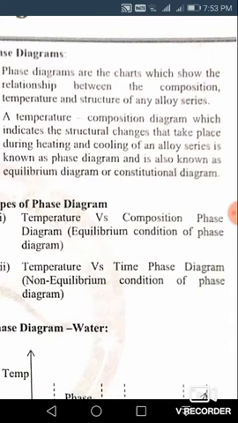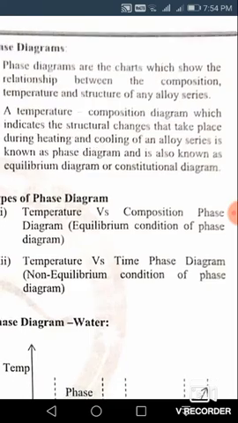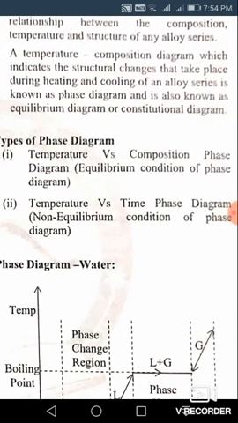So, a temperature-composition diagram which indicates the structural changes that take place during heating and cooling of an alloy series is known as the phase diagram. When you are heating and cooling, what different phase transformations take place? If any diagram tells about that, it is known as the phase diagram. It is also known by the names equilibrium diagram and constitutional diagram. Remember these two terms, which are synonyms of the phase diagram.